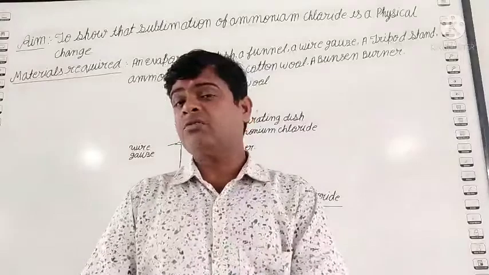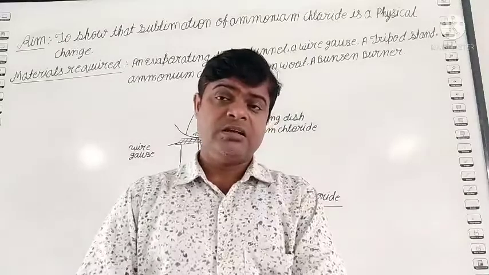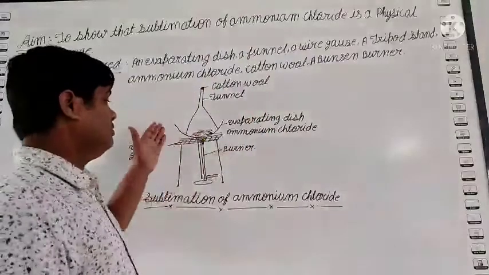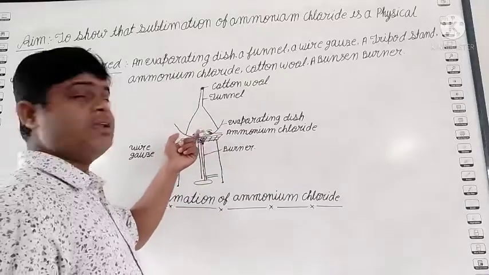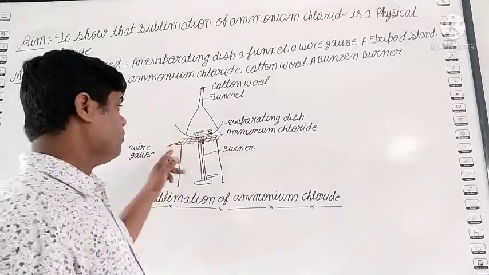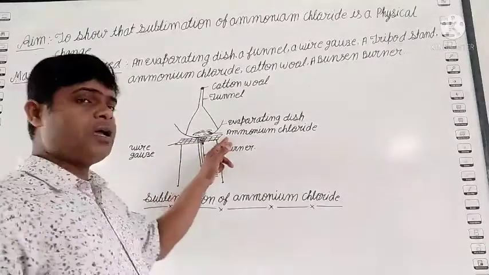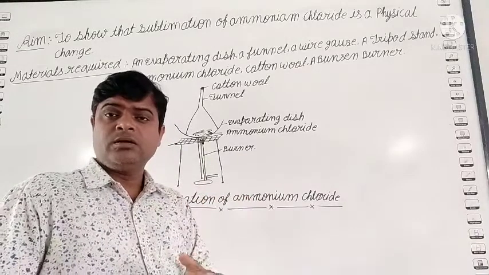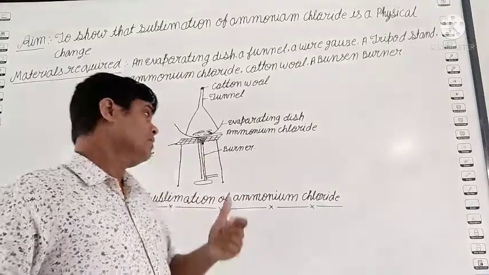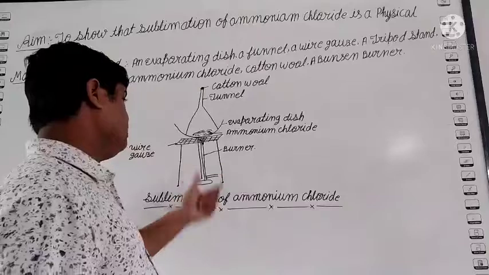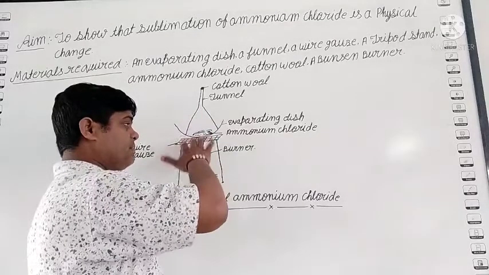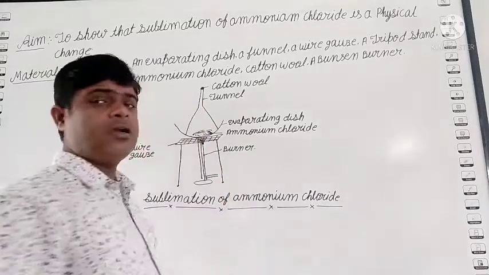We have already studied the different functions of the different apparatus. The evaporating dish is where we heat any chemical. Wire gauze: what is the use of wire gauze? Wire gauze distributes the heat equally. See, this is the tripod stand. First we keep one wire gauze over the tripod stand, and after that we can keep the evaporating dish.